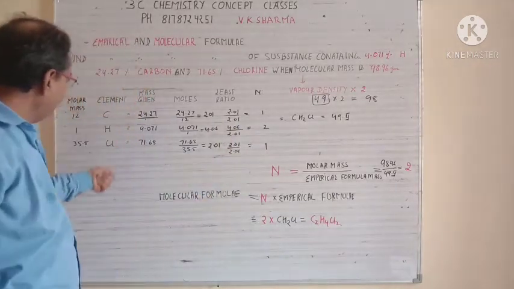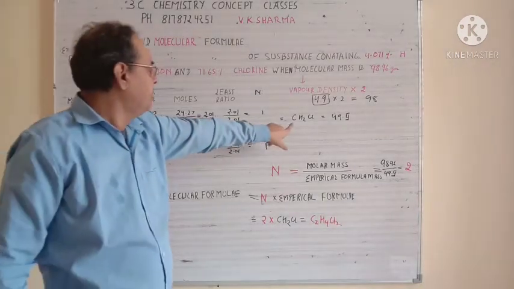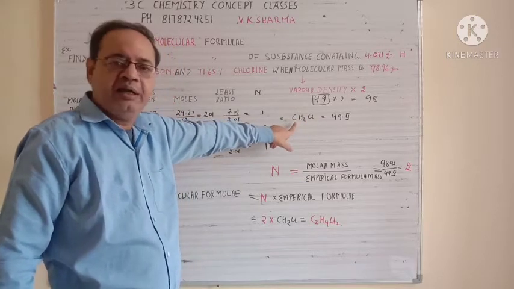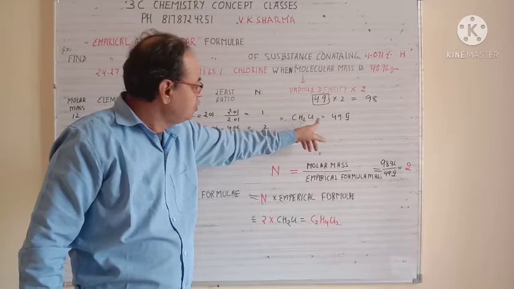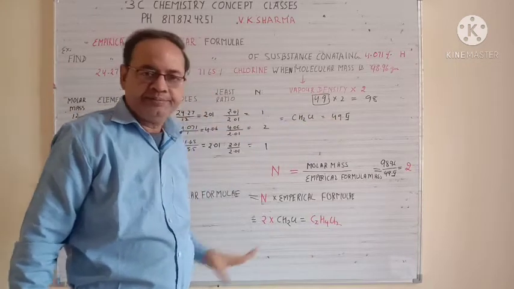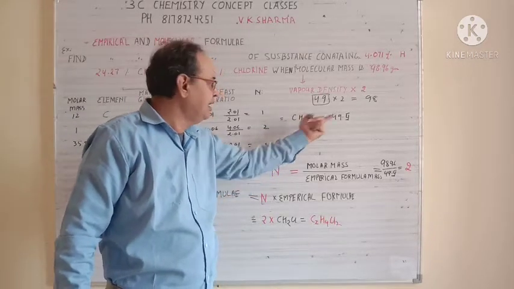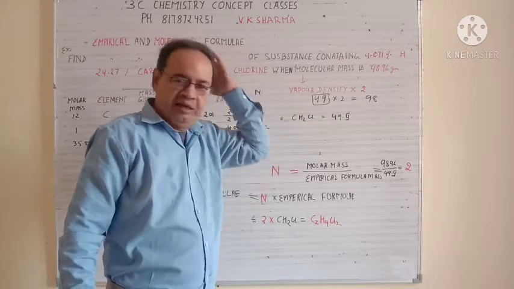Now, whatever the elements you have, write that number. So carbon is 1, hydrogen is 2, Cl is 1. So your empirical formula is CH2Cl. And the molecular mass of CH2Cl is 49.5. When you calculate the mass by adding the individual masses of all these, you will get this mass. So your empirical formula is CH2Cl.